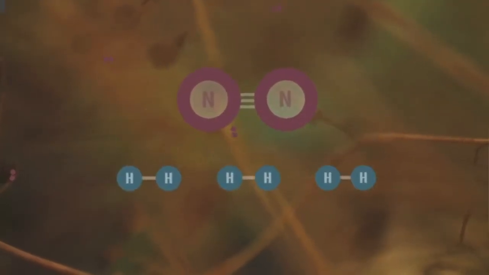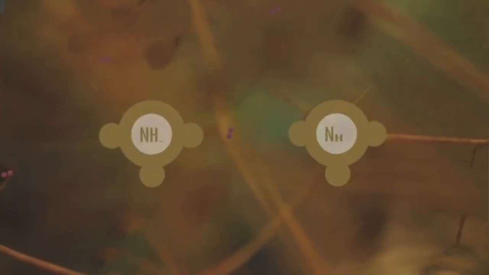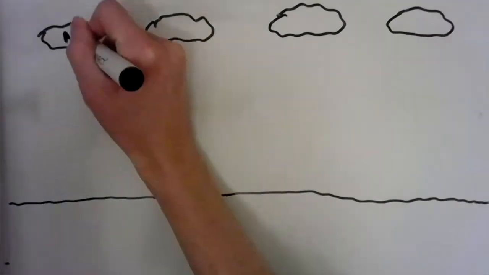The reason is that nitrogen is incredibly unreactive, so it's very difficult to naturally get that nitrogen out of the atmosphere. Nitrogen cannot be used directly by plants and other things. It must first be converted into nitrates, which means breaking that strong bond in nitrogen and reacting it with other things. So if we go ahead and look at the nitrogen cycle now, which means me drawing some pretty things, we'll then look at the individual steps involved in it, including those ways in which we get nitrogen out of the atmosphere.